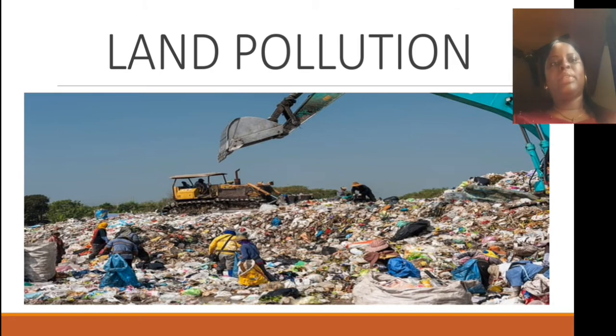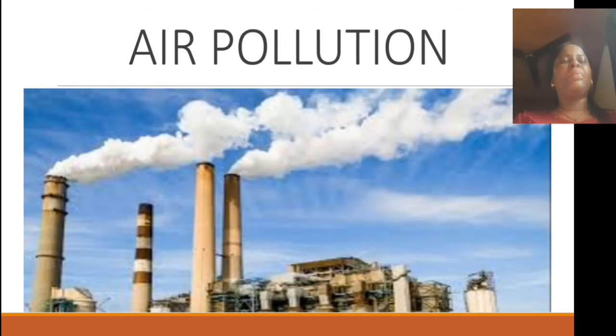So let's go on. Now to air pollution. Pollutants of air include smoke, soot, dust particles, carbon monoxide, sulfur dioxide, nitrogen oxide. The one that we are mostly familiar with is the generator from our neighbors.